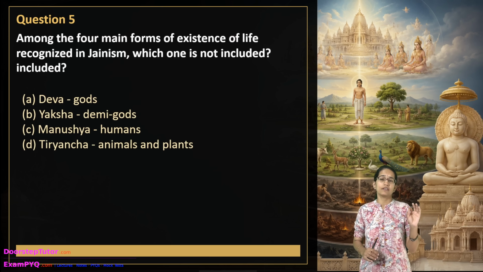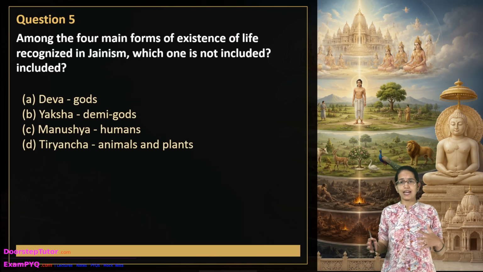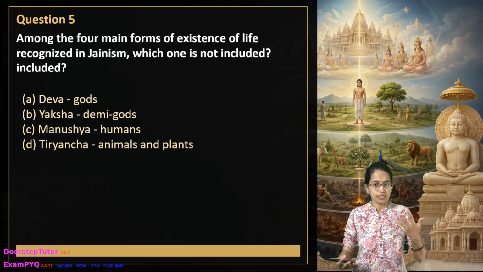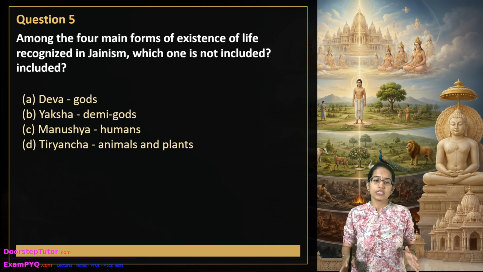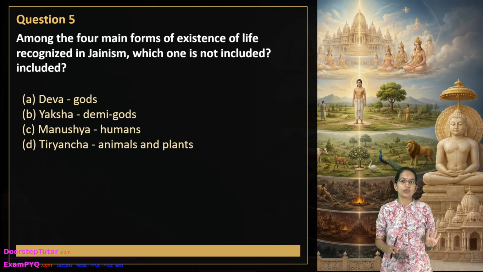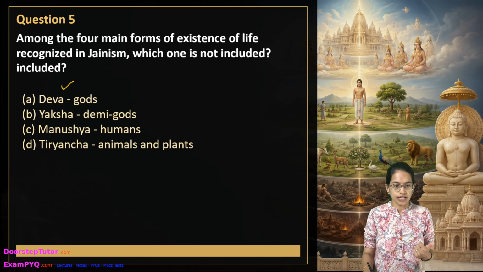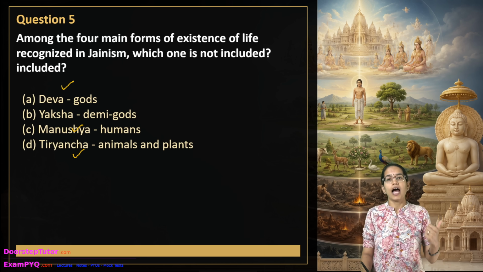The next question is a very important question. Usually we have seen questions from Jainism and Buddhism, and this time two questions have been asked simultaneously. This question talks about the four main forms of existence in Jainism: Dev, Manushya, Tiryancha and Narak.